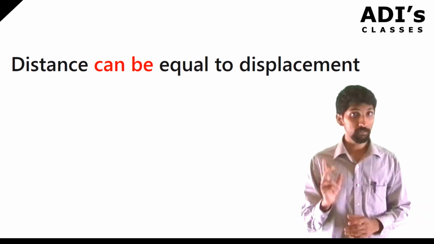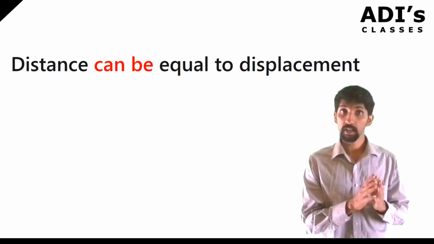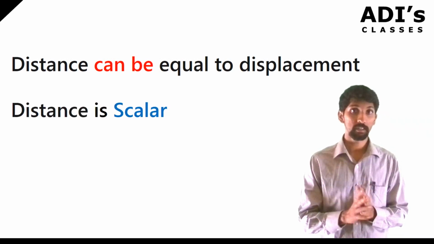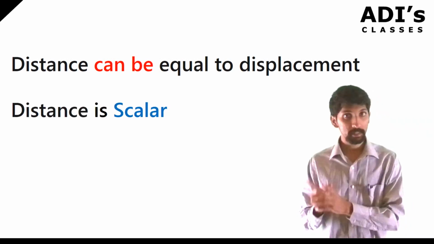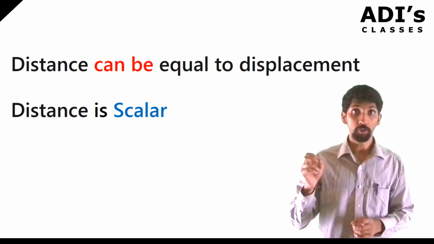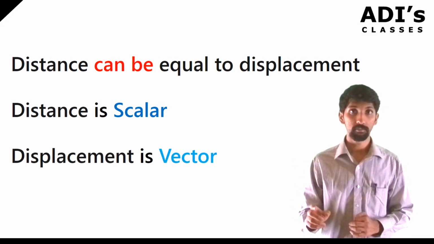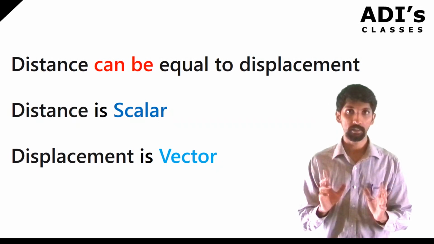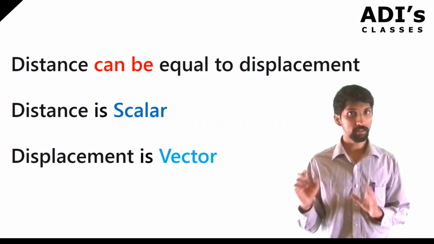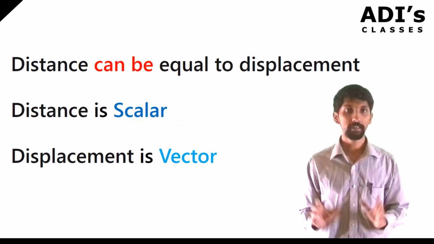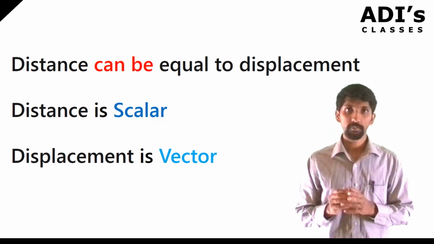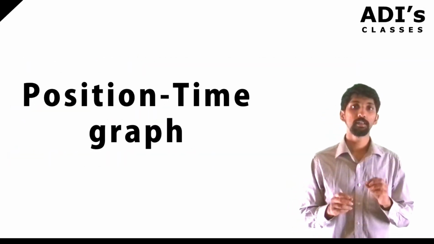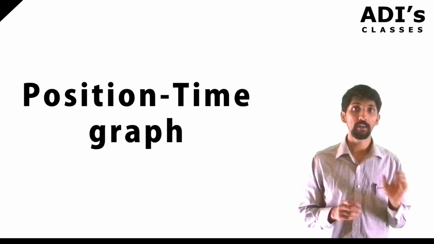So remember the difference between these two. Distance traveled is a scalar quantity. There is no direction. Whereas displacement is a vector quantity, so you can get a negative sign. A negative sign indicates only one thing, that the direction is the opposite direction. Nothing else. The magnitude is the same. Understood, right? Now, today in this class you're going to learn about position time graph.